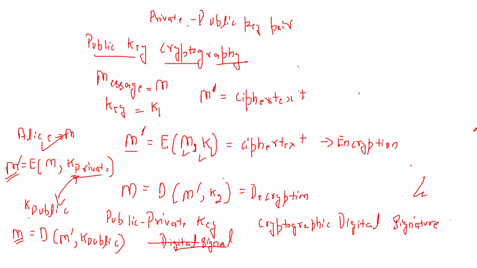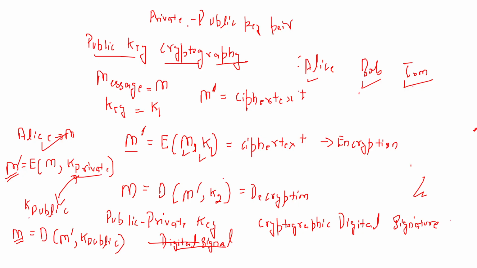Let us say we have various entities like Alice, like Bob, like Tom. Every entity is assigned a public and private key. Alice will have its own public private key, Bob will have its own, and Tom will have its own.